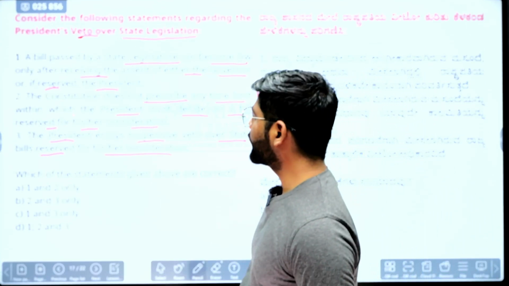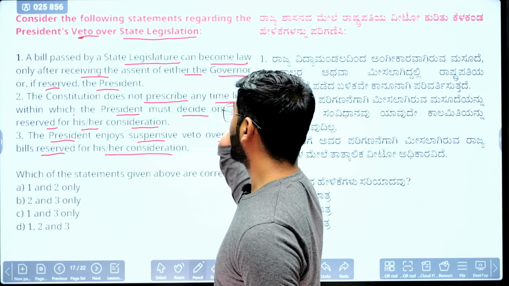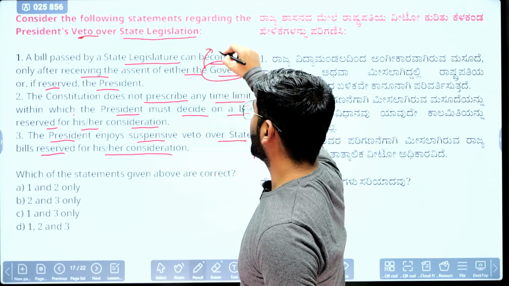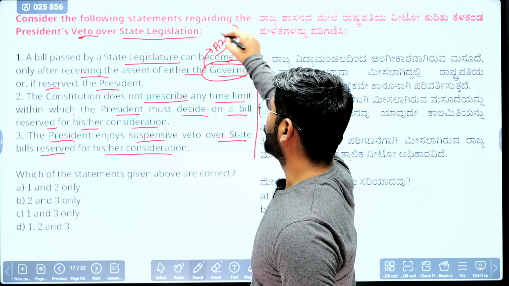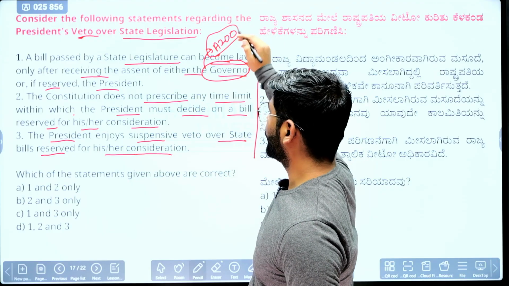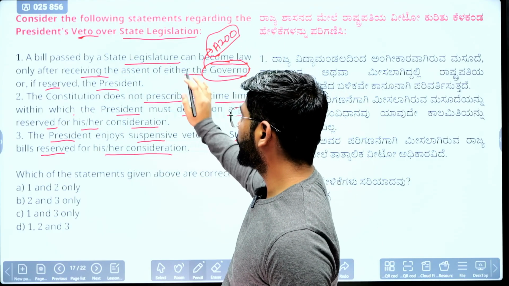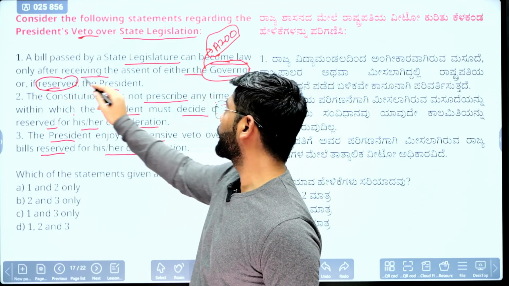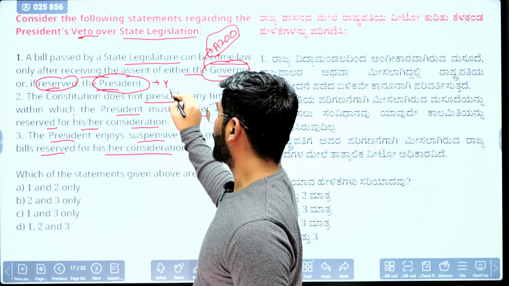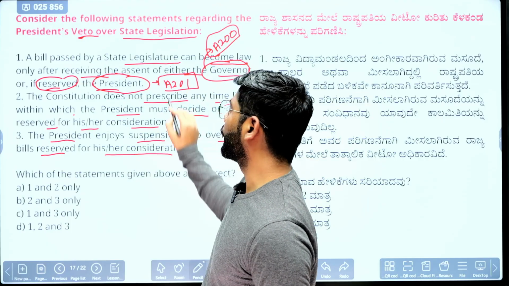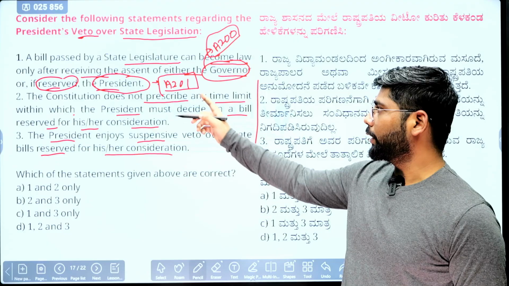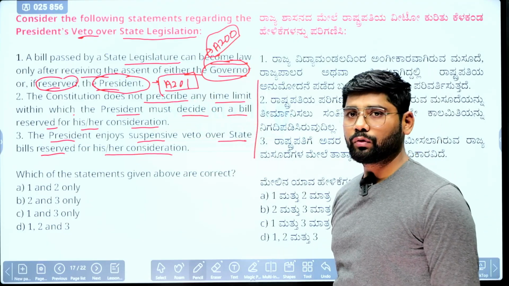First statement, a bill passed by the state legislature can become an act only after receiving the assent of the governor. When it comes to the governor's assent, it is Article 200. When it comes to reservation, the governor can reserve the bill for the president. This is under Article 200, and the president gives his assent under Article 201. So if the bill is reserved by the governor under Article 200, the president has power under Article 201.